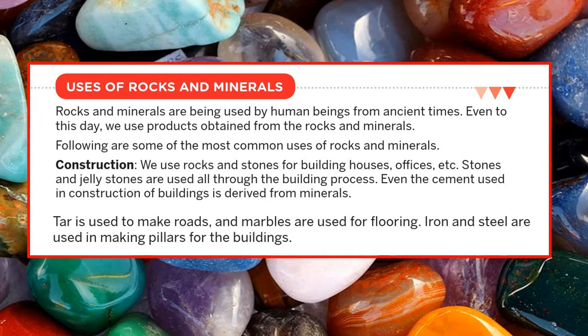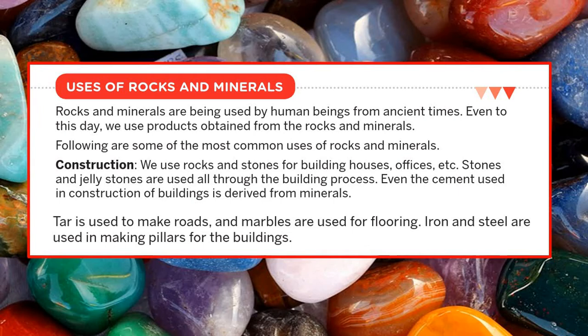You remember we were saying that the lime, the feldspar, and all these things are used in the making of cement. And most of the process of construction, 90% is done using cement these days. In olden times, it was more of the rocks directly cut into chunks and used. Now it is more of cement and less of direct rocks. Tar is used to make roads, and marbles are used for flooring. Iron and steel are used in making pillars for the buildings.